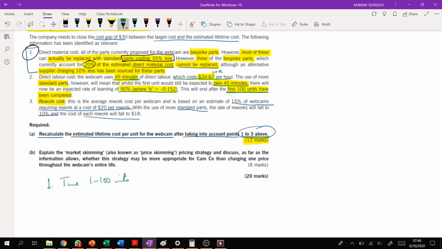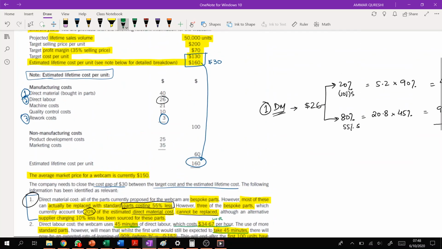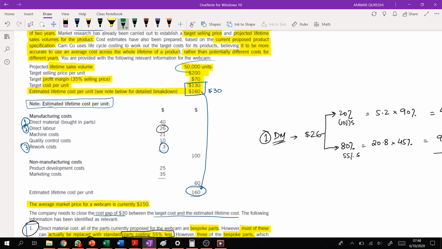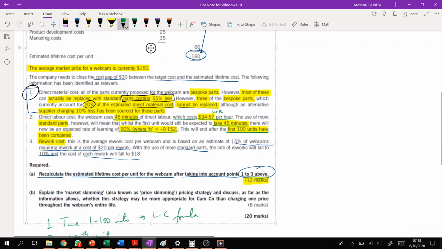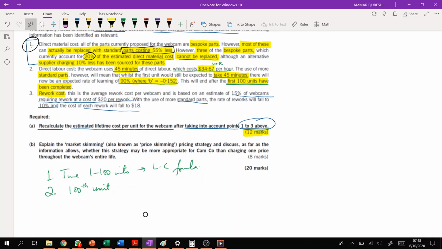Learning is going to apply for the first 100 units, right? So the first step is to calculate the time required for 1 to 100 units, because learning is going to stop after that, and we will calculate this time using the learning curve formula. In the second step, we will calculate the time required for the 100th unit. Why? Because the remaining 49,900 units of the 50,000 will require exactly the same time as required for manufacturing the 100th unit, right?